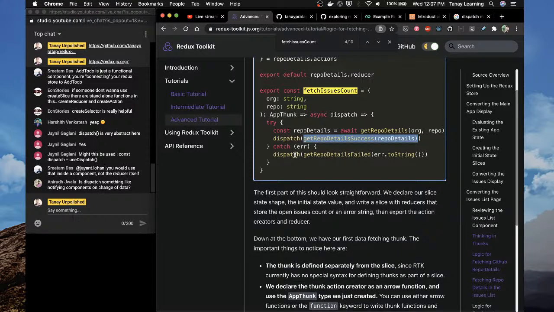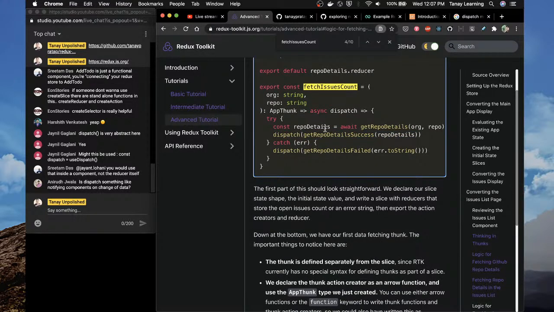So what if you are showing the... Hold on, one second. If you see this logic, this has two states, right? This has a success state and this has a failed state. But what if you wanted to show a loading state also? If you wanted to show a loading state, what you could have done is you could have had a get details loading action, and you could have added it here, dispatch get details loading.